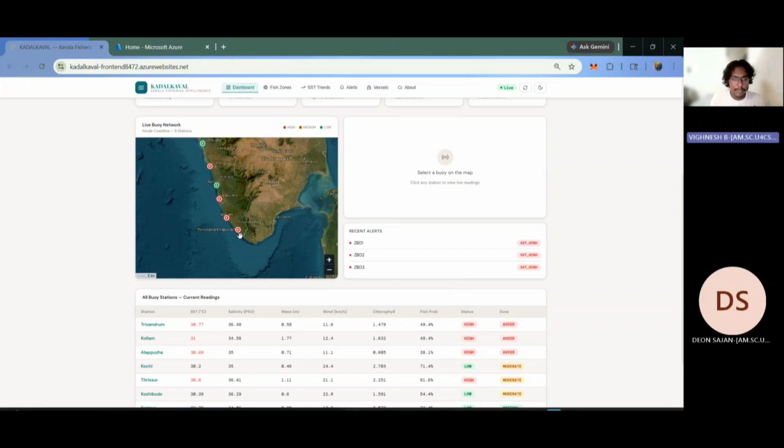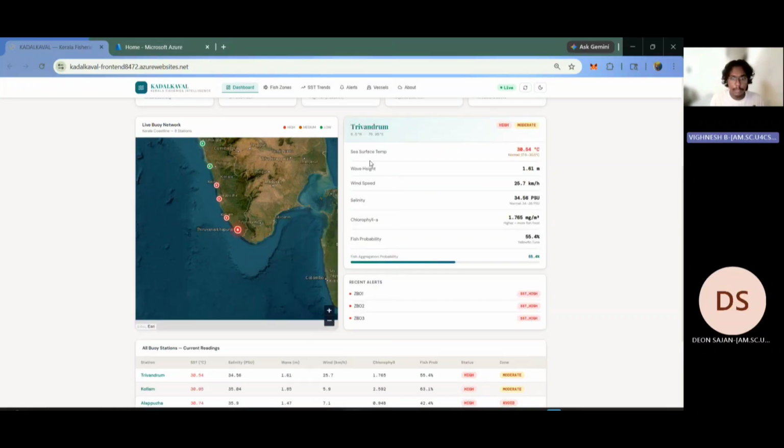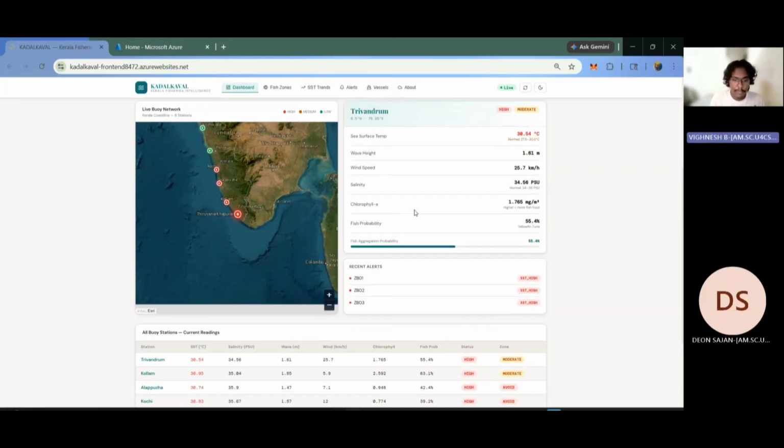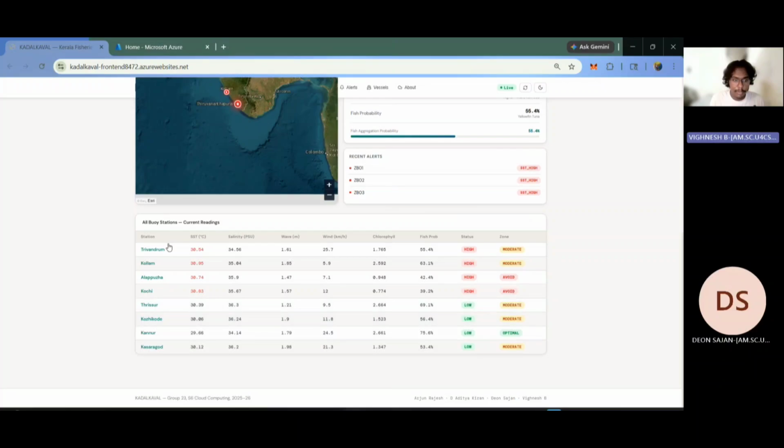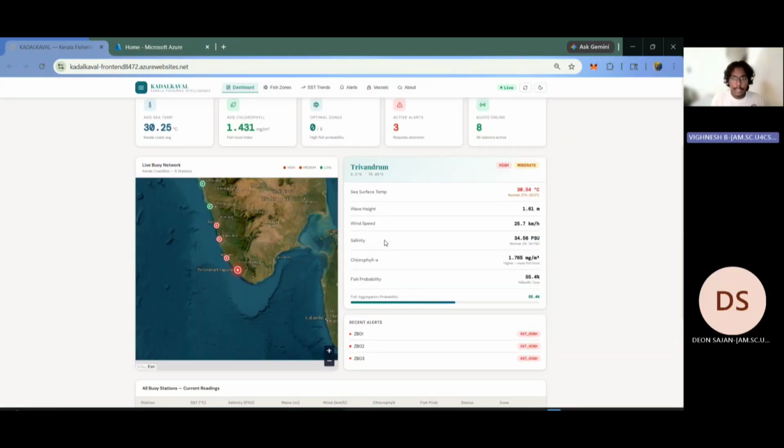We'll move into it. If I select Trivandrum, you can see the statistics of Trivandrum. This is the data we get from the buoy: the SST, salinity, wave, wind, chlorophyll, fish probability, and statistics. Based on the SST and the chlorophyll values, we have put them into an algorithm to predict better fish zones and SST trends, and to give alerts if there's any intrusion or any issue.